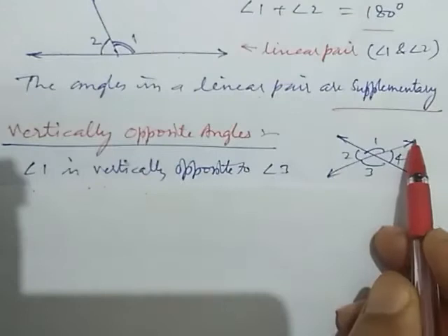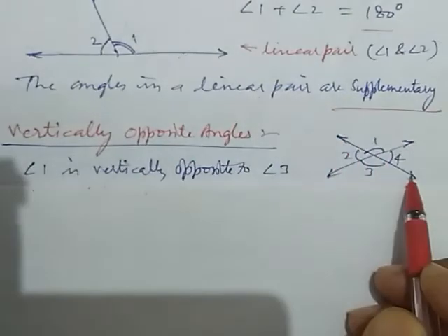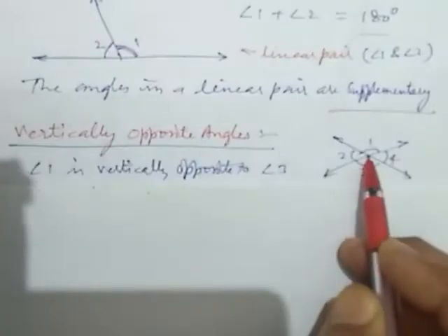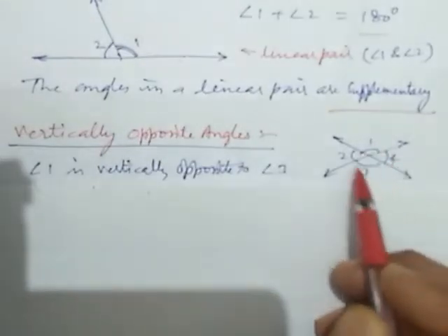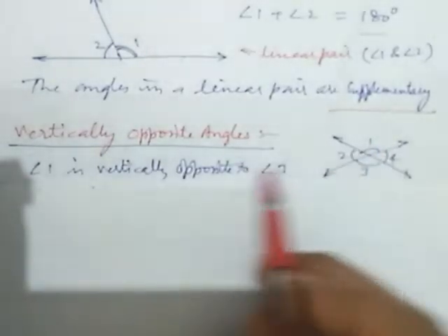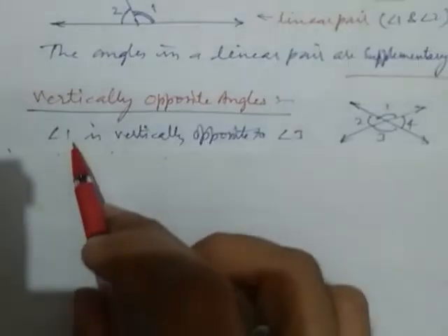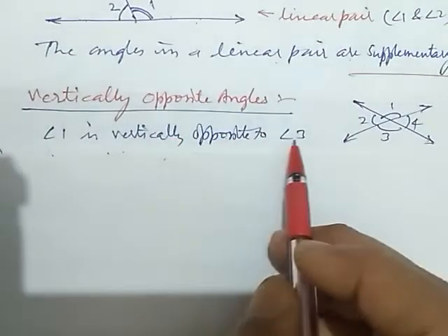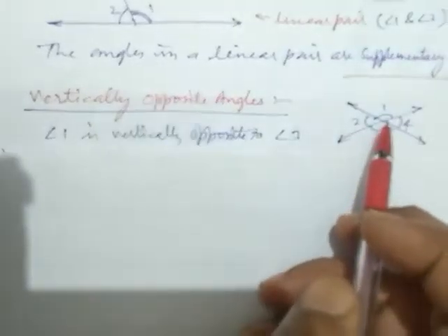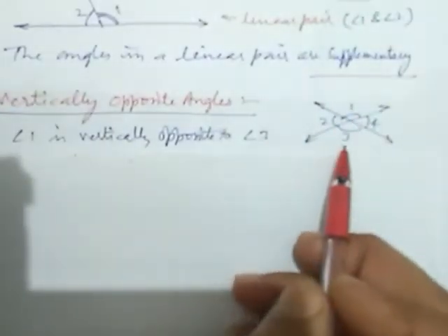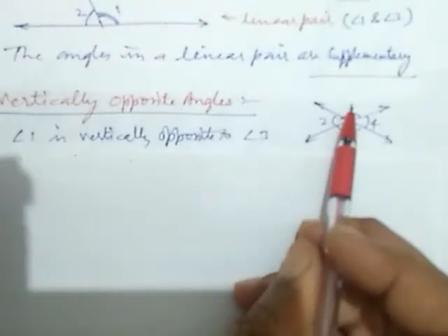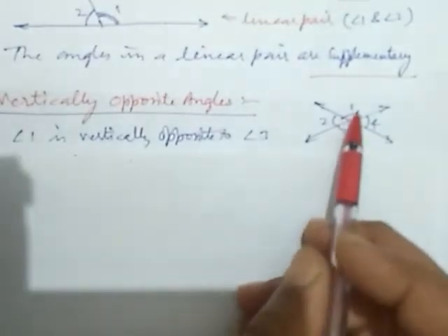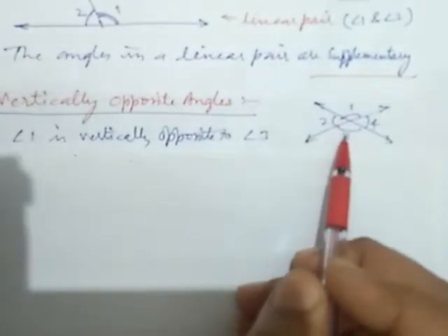Here there are two lines intersecting each other, and they form 4 angles: 1, 2, 3, 4. Angle 1 is vertically opposite to angle 3. This is our angle 1 and this is our angle 3. They form vertically opposite angles.